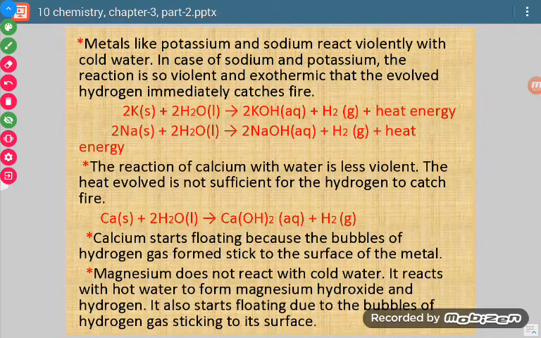Okay. Now magnesium does not react with cold water. It reacts with hot water to form its hydroxide and hydrogen gas. So magnesium does not react with cold water, but it reacts with hot water and forms magnesium hydroxide and hydrogen gas, and it also floats. The floating reason is the same, because of the production of hydrogen gas. So it means the reactivity of magnesium is less than the reactivity of calcium.